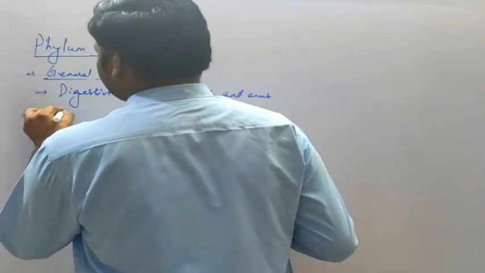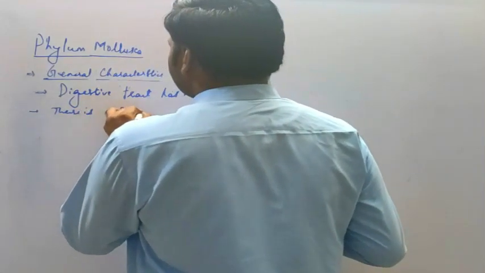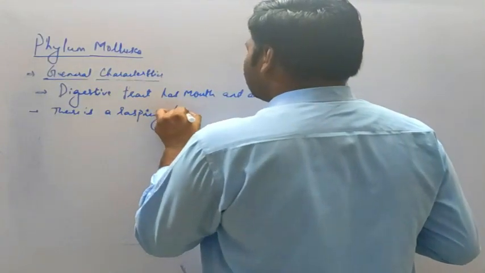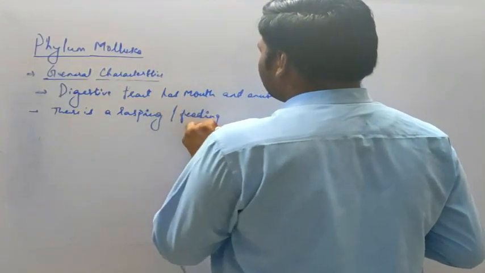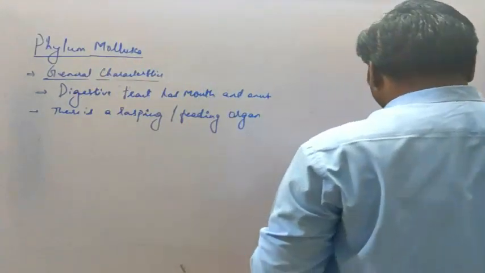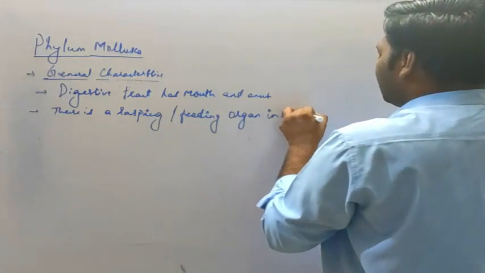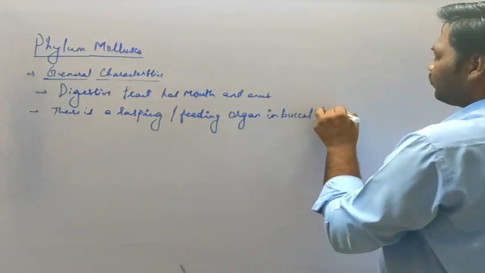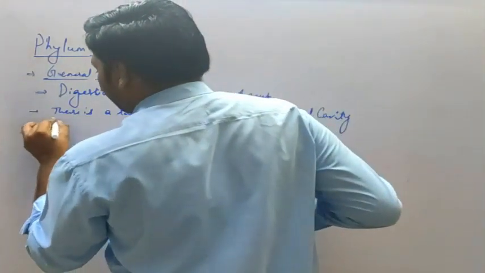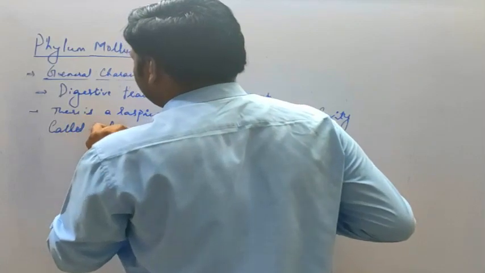The next, there is a rasping or feeding organ in the buccal cavity called the radula.